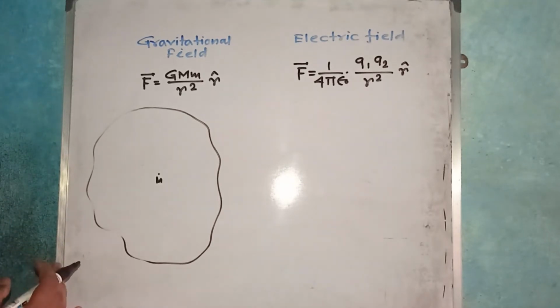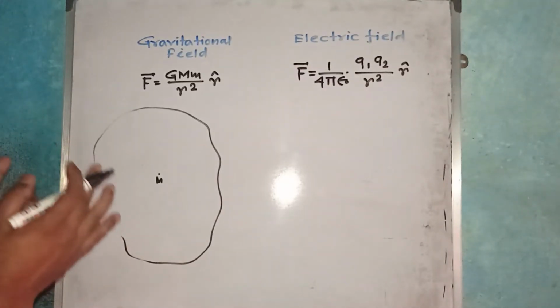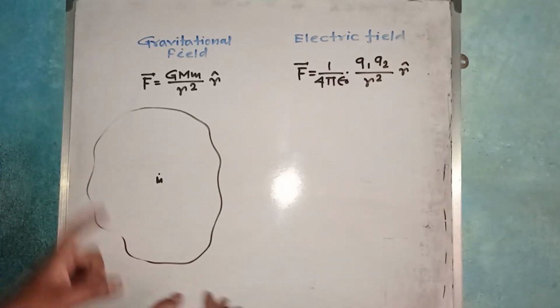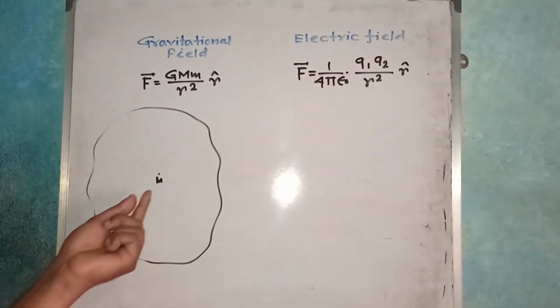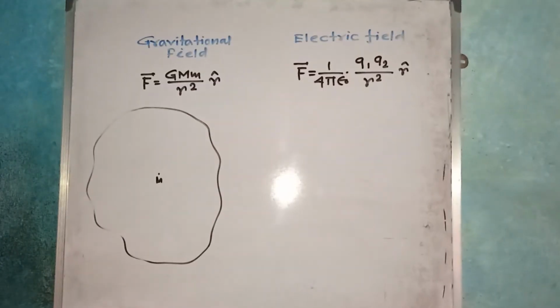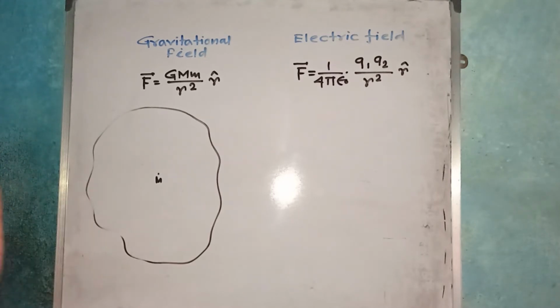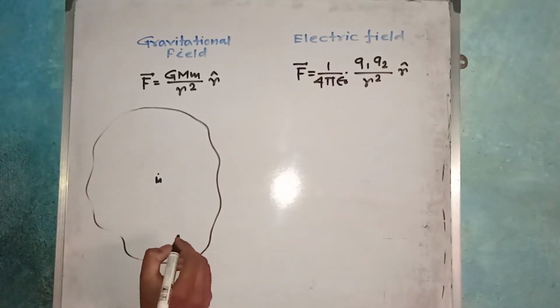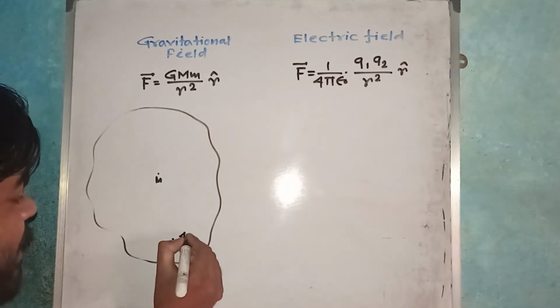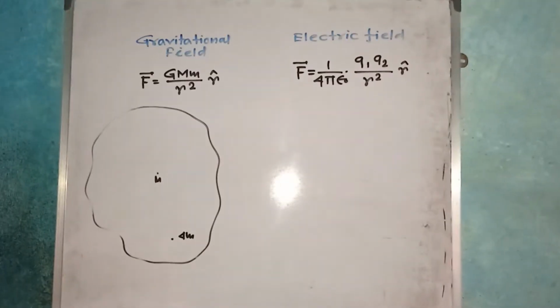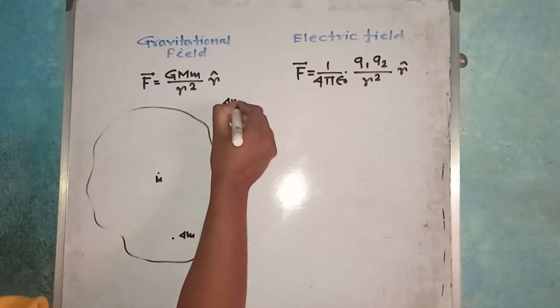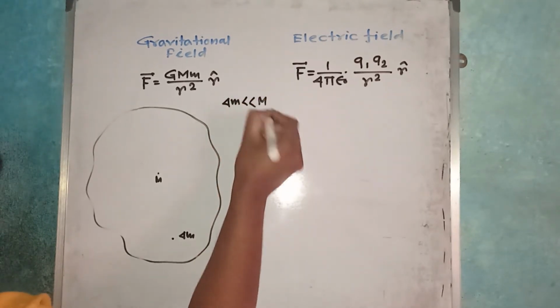But there is a concept, that let us consider that this is the region of space. As far as I take, this is the region in which the gravitational field due to this mass has been created. But that there is a gravitational field cannot be confirmed by this mass itself, as long as we do not take a very small mass del m here, where del m is very much less than M.